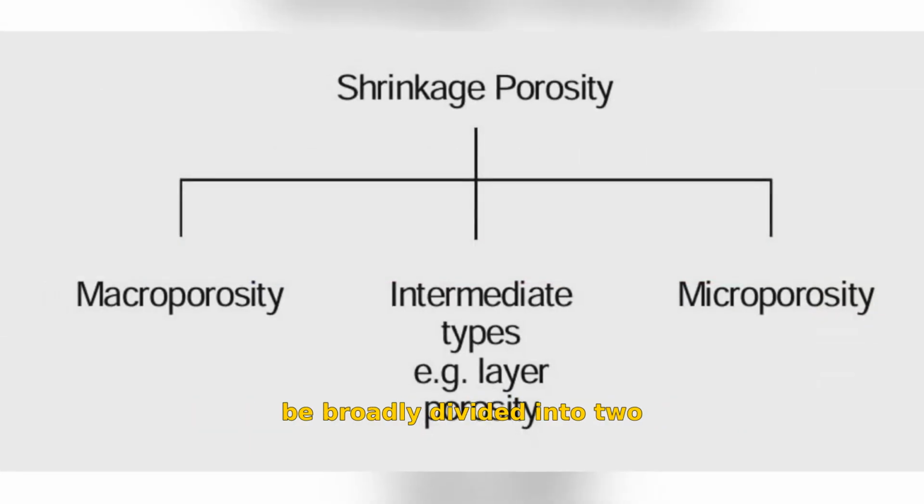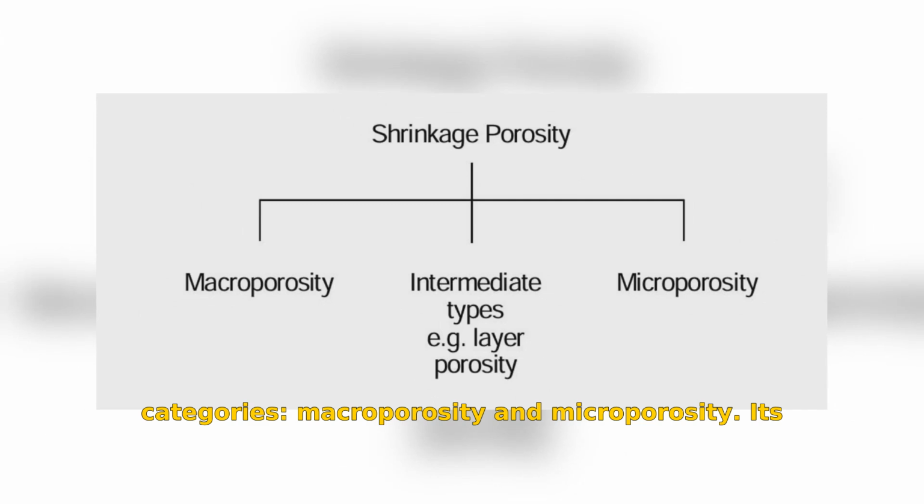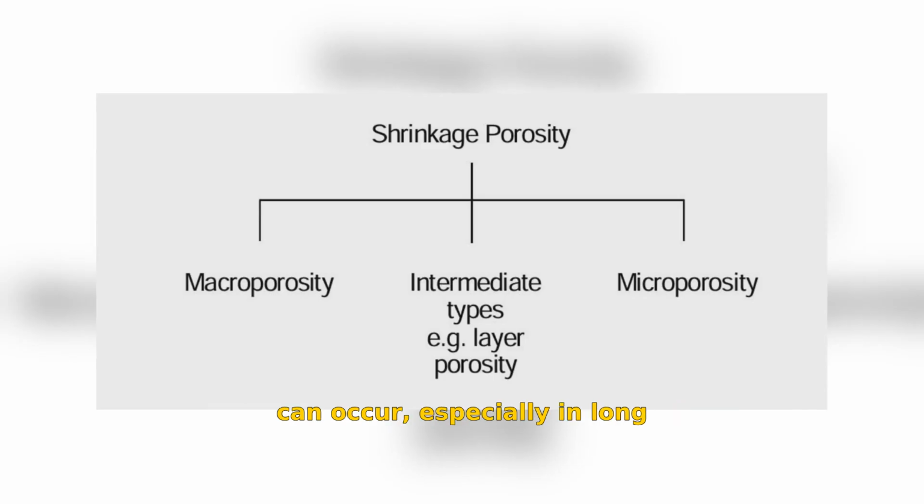Shrinkage porosity can be broadly divided into two categories: macroporosity and microporosity. It's also important to note that intermediate forms like layer porosity can occur, especially in long freezing range alloys.